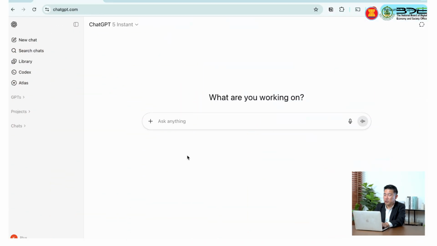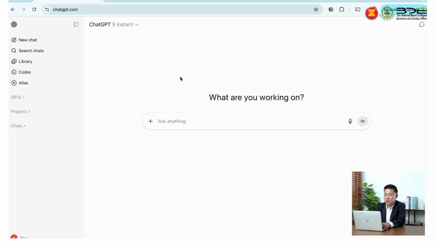First, let me show you ChatGPT. ChatGPT is the AI that has the brain from OpenAI, which we call GPT. GPT is the brain of the AI, but Gemini has the Google Gemini brain. For Copilot, they have OpenAI GPT as well. So back to ChatGPT. ChatGPT right now is not only an assistant, but also an agent. So it can understand general questions and answer us, and also do specific tasks.